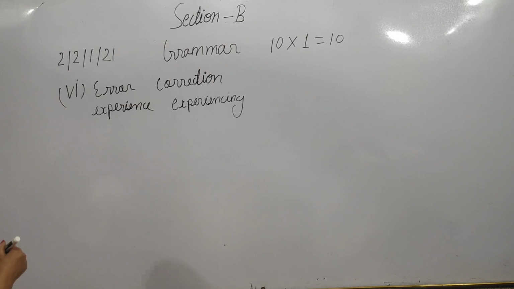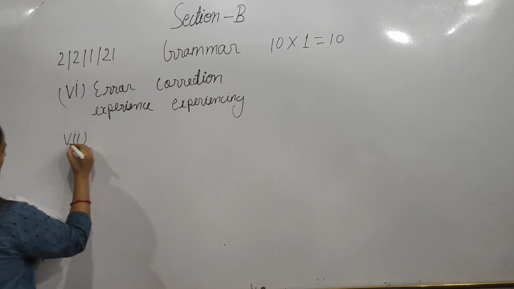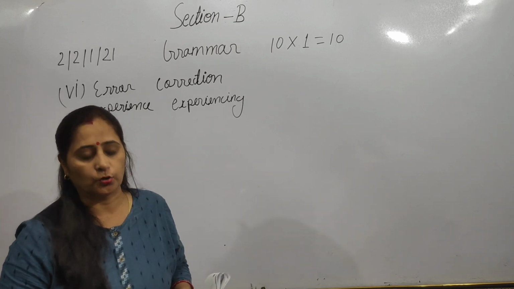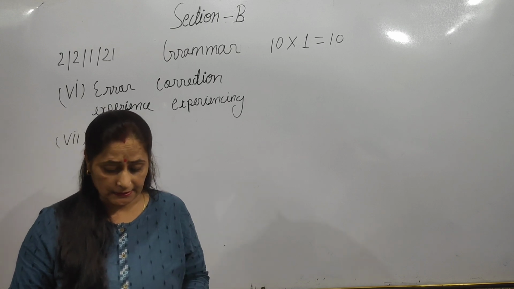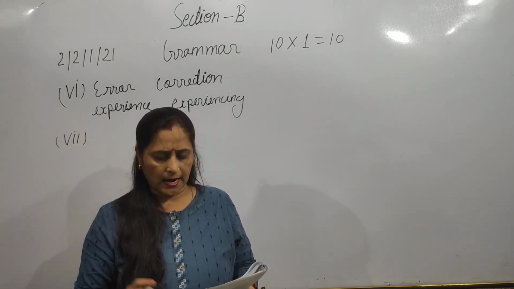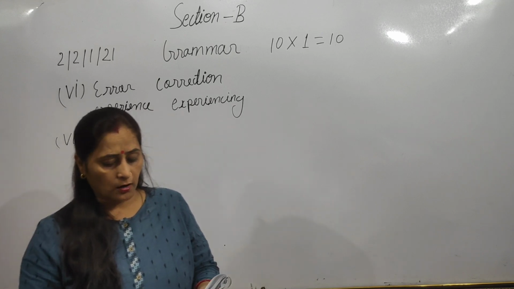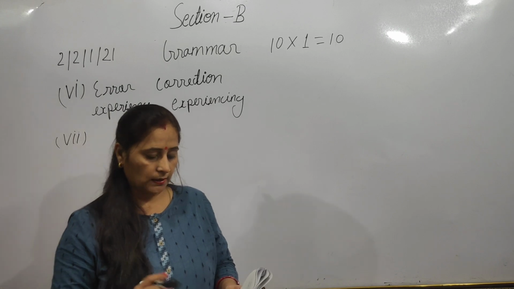Now let's move toward question 7. Let me read question 7. Select the option that identifies the error and supplies the correction for a line from a research report.